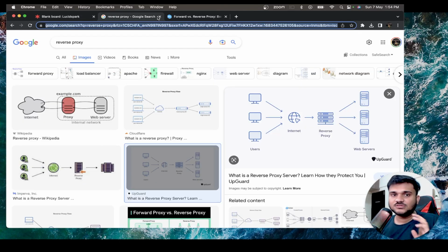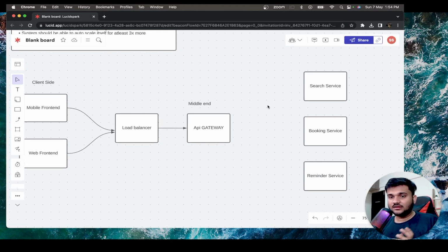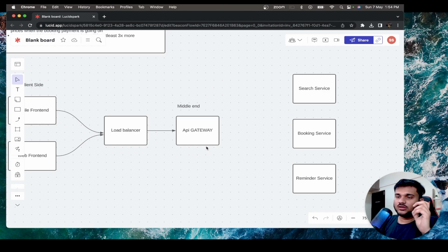So in simple terms, if you don't want to go into a lot of detail, you can say that this API gateway will also contain the logic of our reverse proxy. What the reverse proxy is going to do: I don't want my front end to directly communicate to the search service or directly communicate to the booking service. Our front ends are going to just send the request to our proxy. Proxy will decide, okay, this request needs to be sent to web server A, this needs to be sent to service B, and so on and so forth. When these services compute the request, they are going to send it back to the gateway, and then the gateway will send it back to the corresponding front end, right?